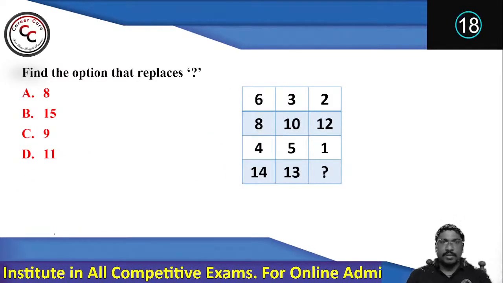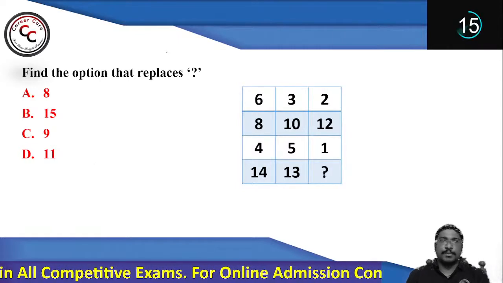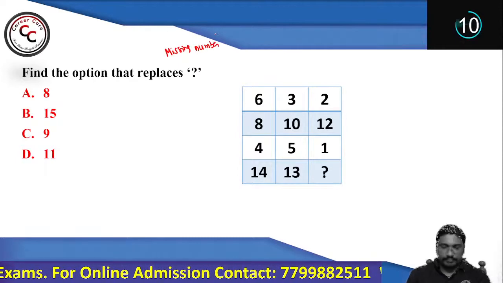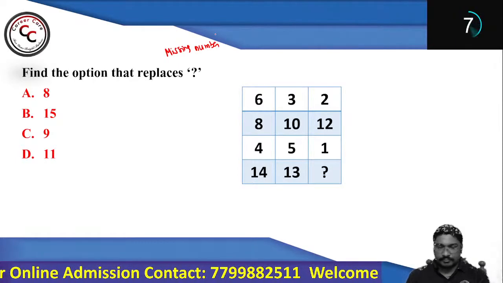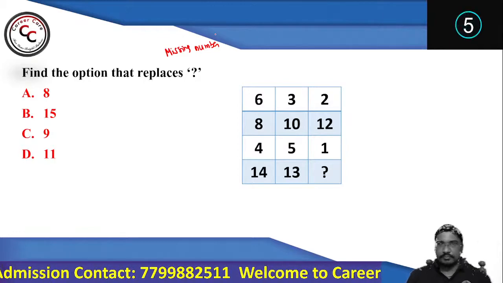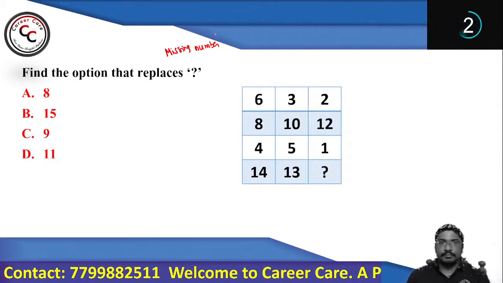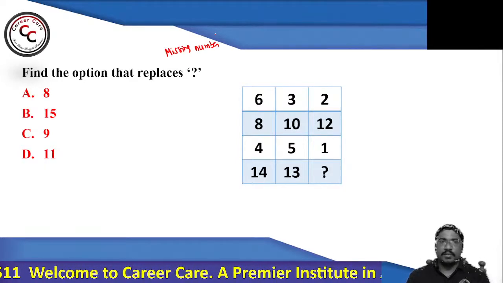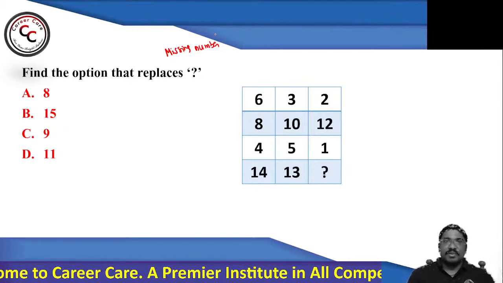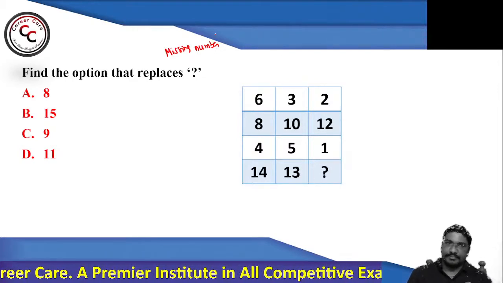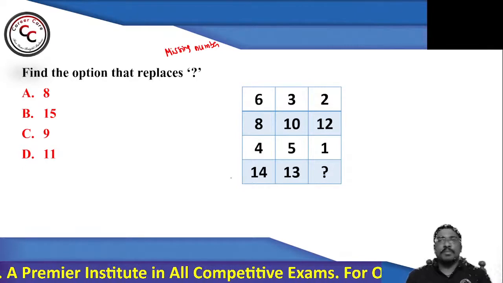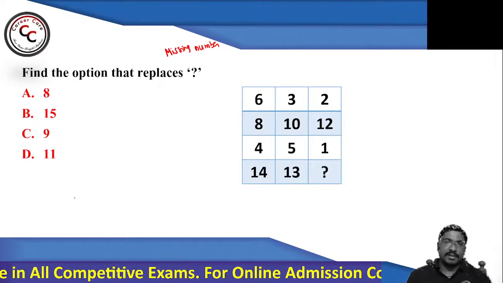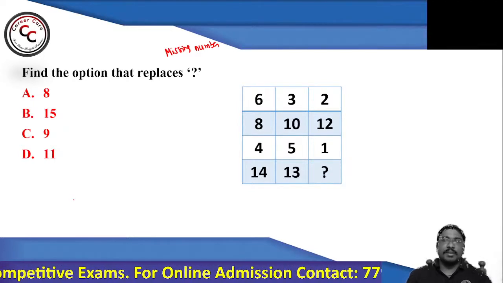Now, look at this question. Question purely based on missing number. So 6, 3, 2, 8, 10, 12, 4, 5, 1, 14, 13, question mark. You can see row number 4 numbers are a little bit big when compared with the previous rows, 14, 13, etc. So here let me give you the logic directly.